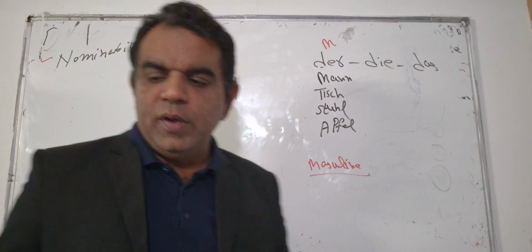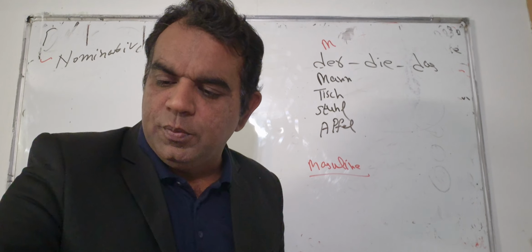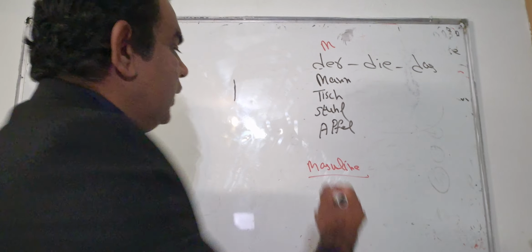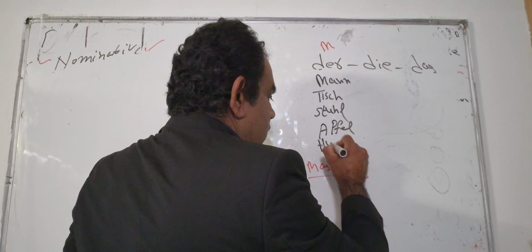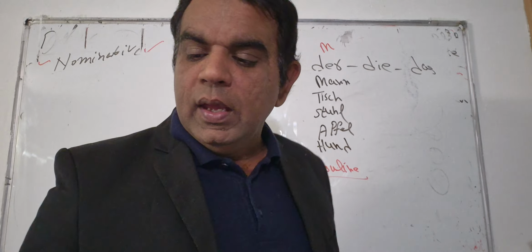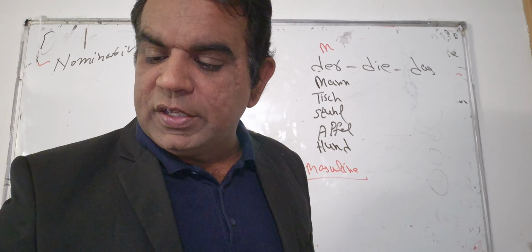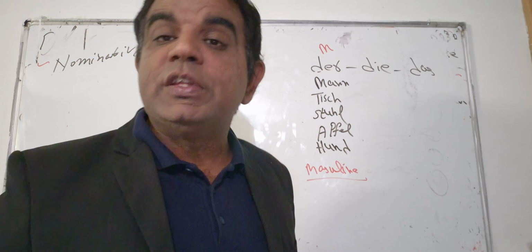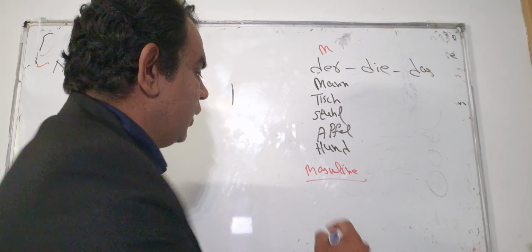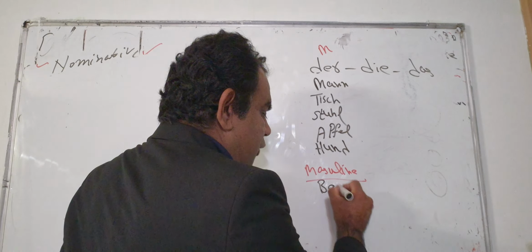And I would like to write a few nouns here. Der Hund. They are all masculine. Der Hund, and for example, der Tisch. I have already written it here. Der Baum. Baum means tree, B-A-U-M, Baum.